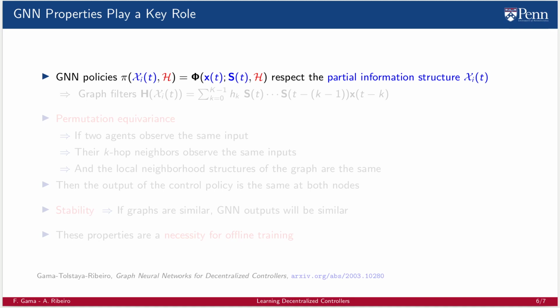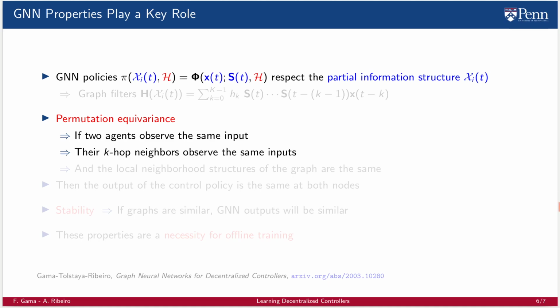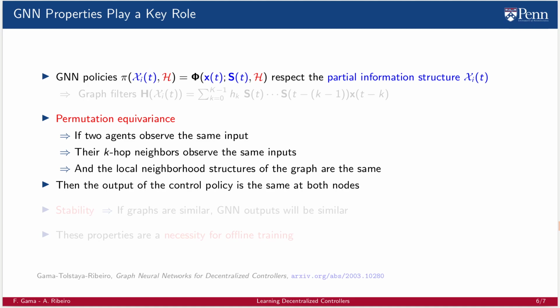But even more so, the properties of permutation equivariance and stability that we proved GNNs have actually play a key role for the success of decentralized GNN-based policies. Recall that permutation equivariance means that if two agents observe the same input, their k-hop neighbors observe the same inputs, and the local neighborhood structures of the graph are the same, then the output of the control policy is the same at both nodes. In practice, this implies that the only thing about which each agent cares is the information arriving from the neighboring agents and does not need to know the topology of the entire graph.